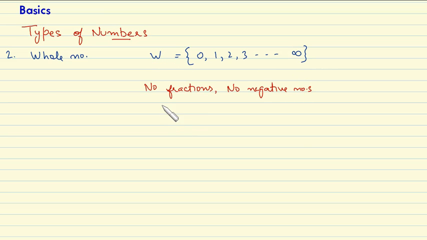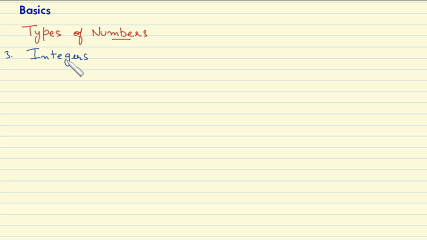Now here also there are no fractions, there are no negative numbers. Whole numbers contain all the positive numbers starting from 0 onwards. Okay, so the next type of number is integers.